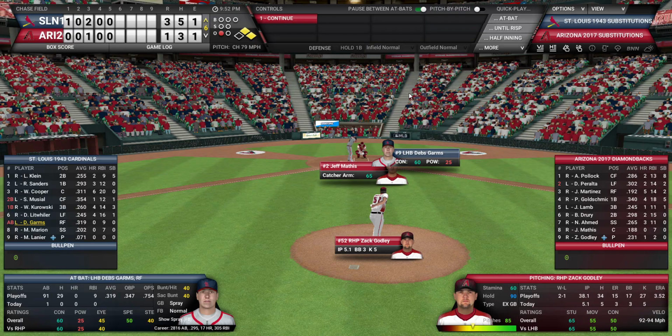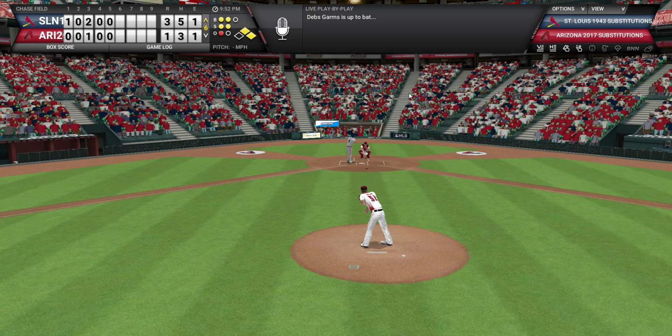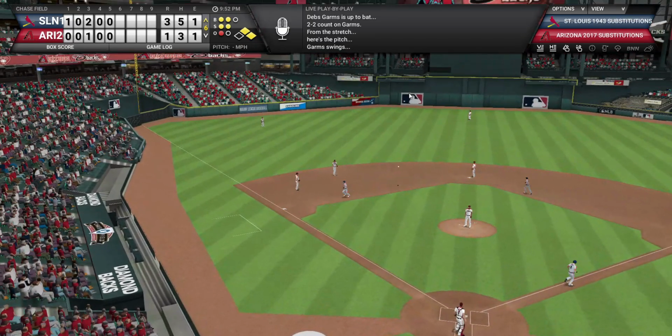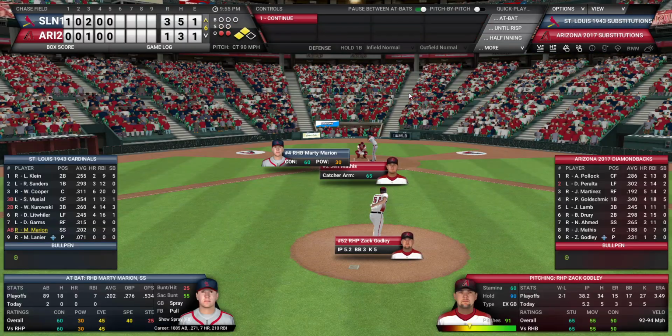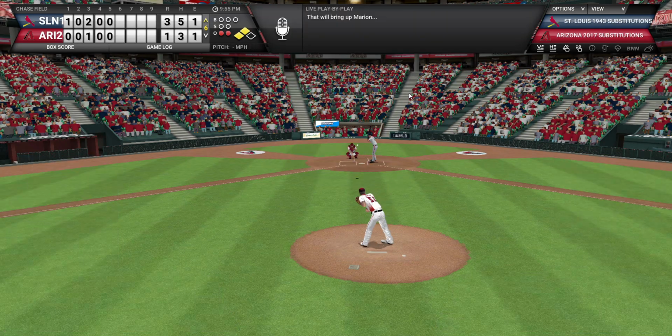Garms is up. He would have been a perfect bunt candidate. And with two strikes, he is going to hit one to the left side. It is an out that's made, but it kind of was a bunt because the runners are able to advance. So second and third, Marty Marion is up, a 60 contact hitter with little power, but this is a contact situation. You just need to contact the ball into the outfield so some runs can score.